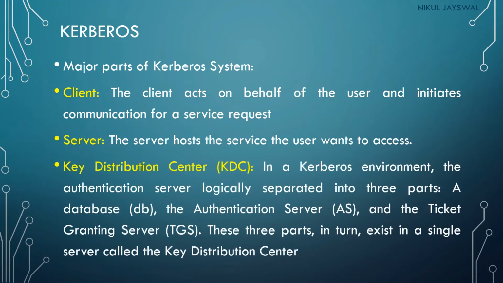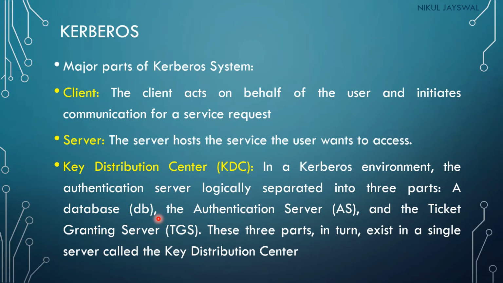The basic work of the Kerberos system is to authenticate the particular client for the particular server and service. The next major part of the Kerberos system is the key distribution center. The key distribution center is divided into three parts, and all three parts work on a single server. The three parts are the database, the authentication server and the ticket granting server. The authentication of the user will be done by the authentication server, and based on the information provided by the authentication server, the ticket granting server will work. The information about the authenticated clients will be stored in the database.